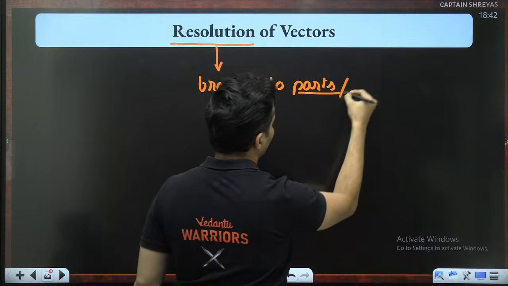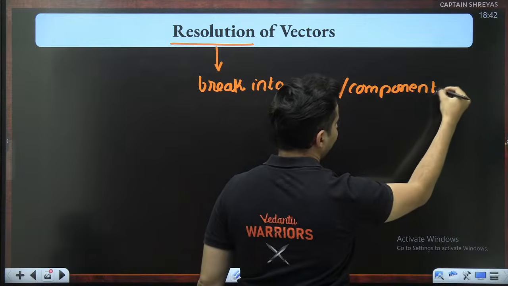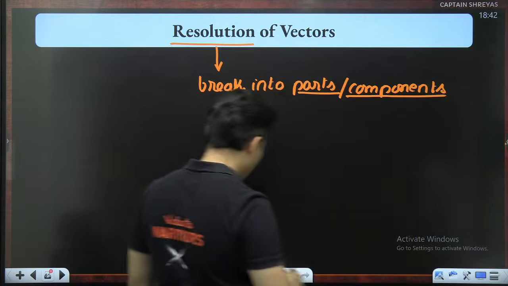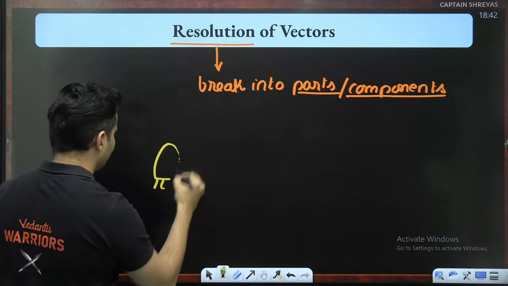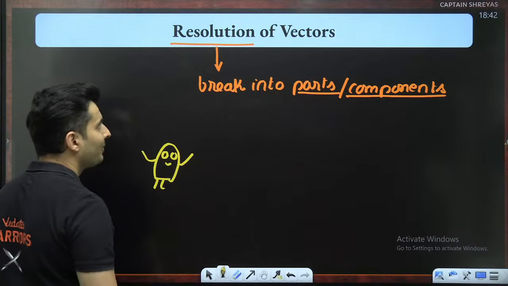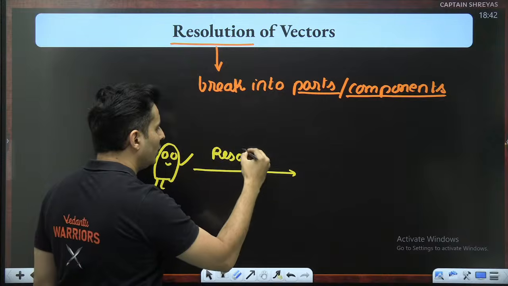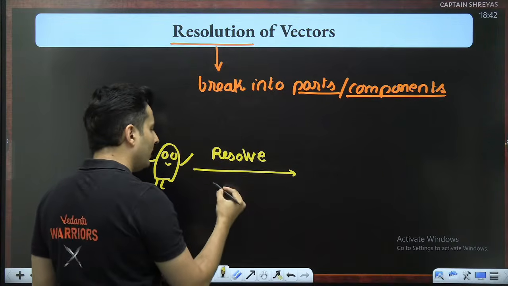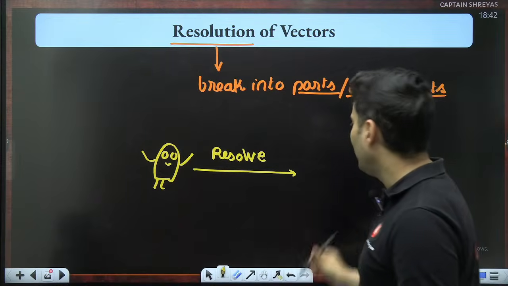Parts also mean components. Imagine there is a Pandu, a very, very happy Pandu. If I say, let's resolve Pandu, meaning I'm going to break Pandu into multiple parts.